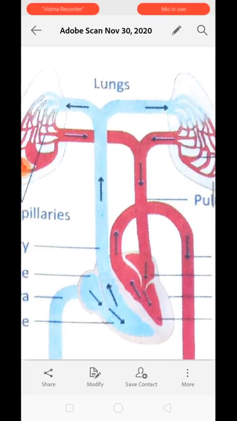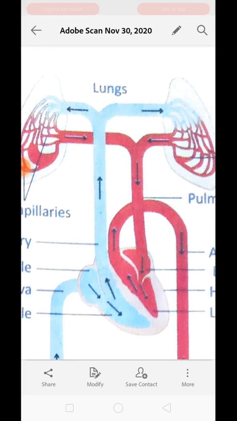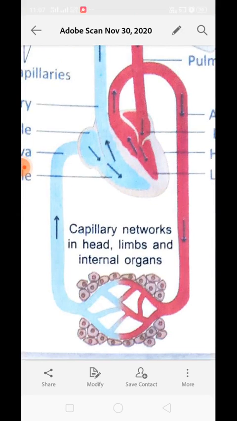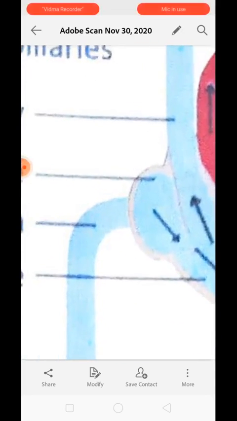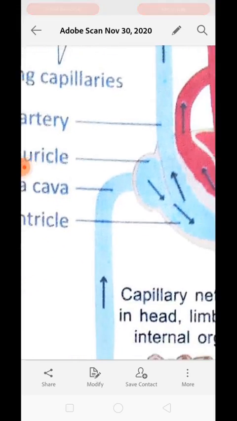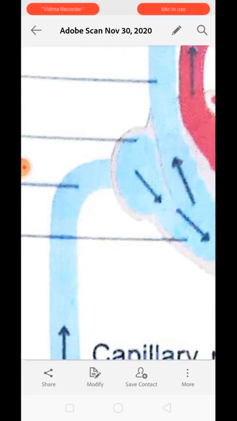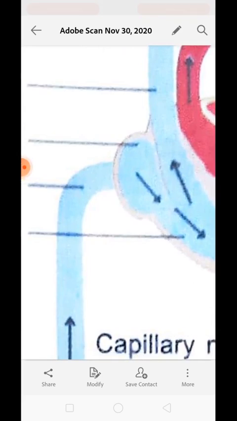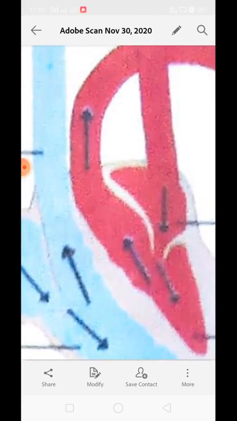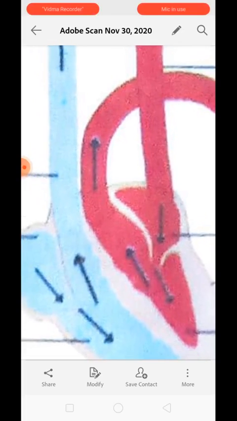The arrows are showing the moving blood over here. Just see, the blood has come into the right auricle or atrium from the internal organs of the body. So both of them have different kinds of blood, meaning the right atrium has deoxygenated blood, whereas the left atrium has oxygenated blood.